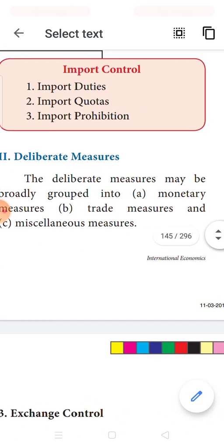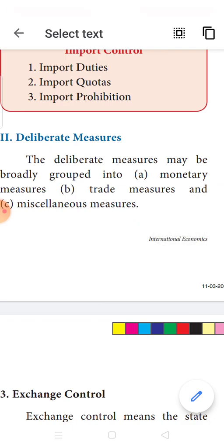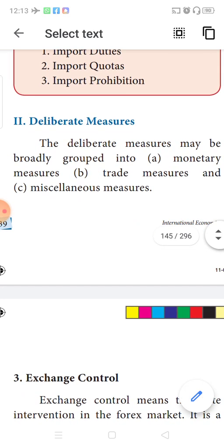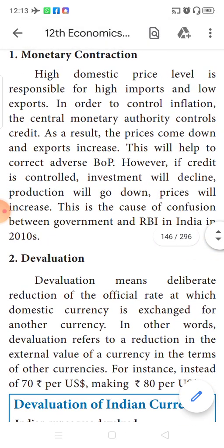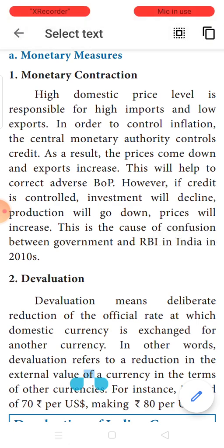The next type of corrective measure is deliberate measures. Deliberate measures means how the government voluntarily takes corrective measures. One is monetary contraction. Monetary contraction means high domestic price level. Suppose, for example, the prices of goods and services are very high within our country. When prices are very high within a country, it will automatically lead to high imports, because people will start buying such commodities from other countries.